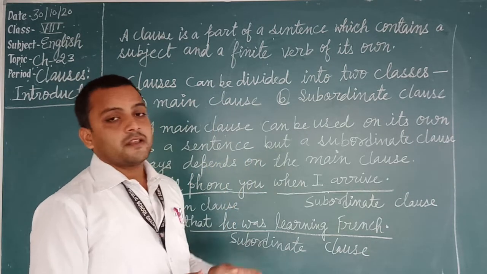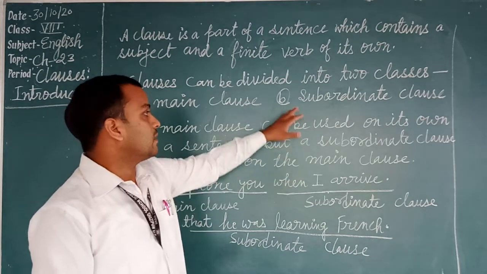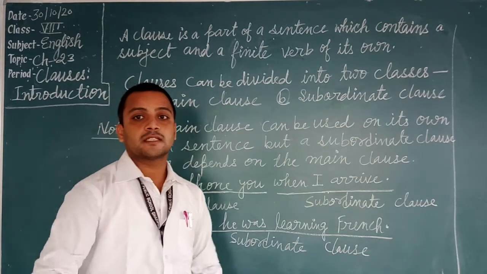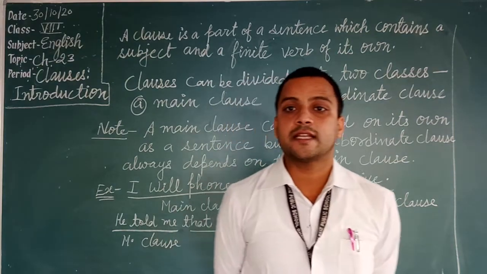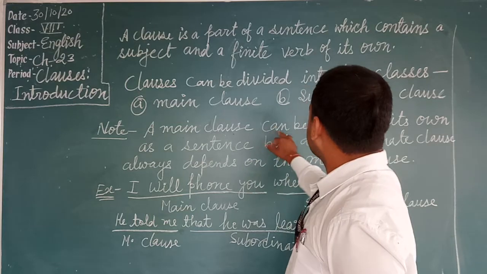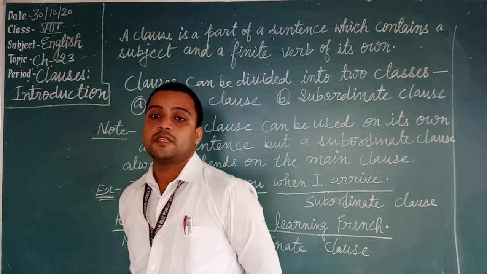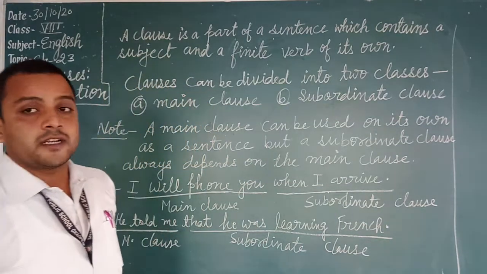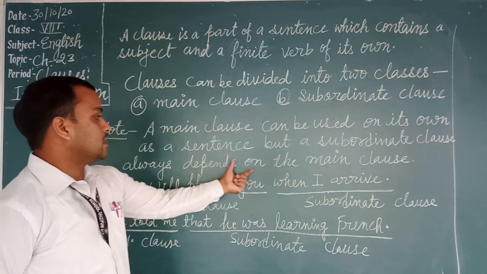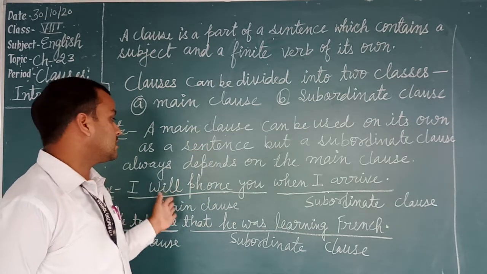Okay? Clauses can be divided into two classes. First one is main clause and second one is subordinate clause. Here see, a main clause can be used on its own as a sentence, but a subordinate clause always depends on the main clause.